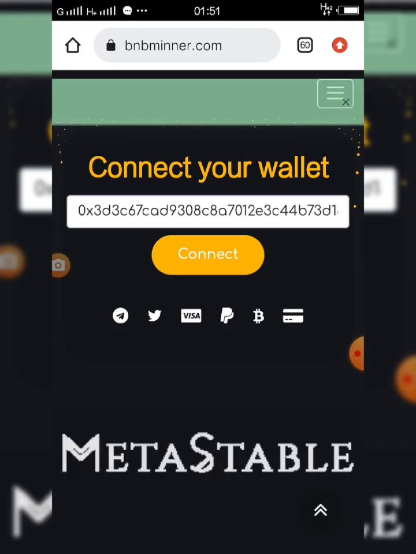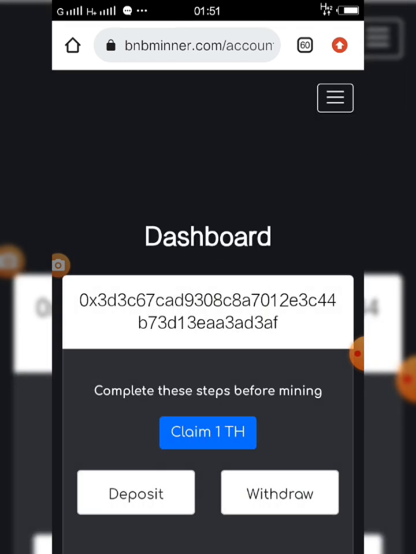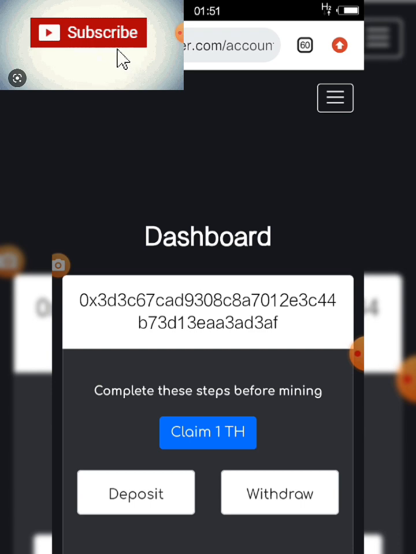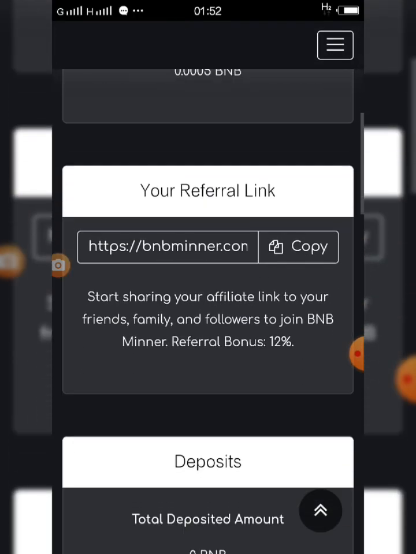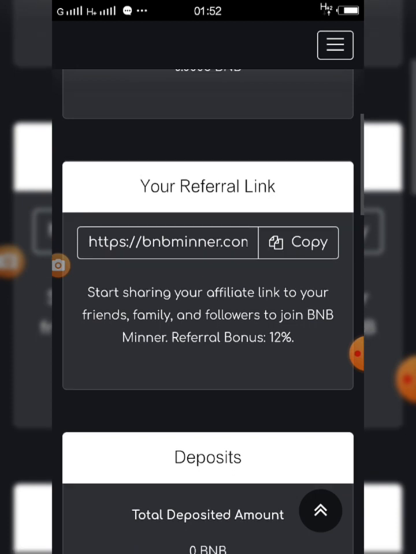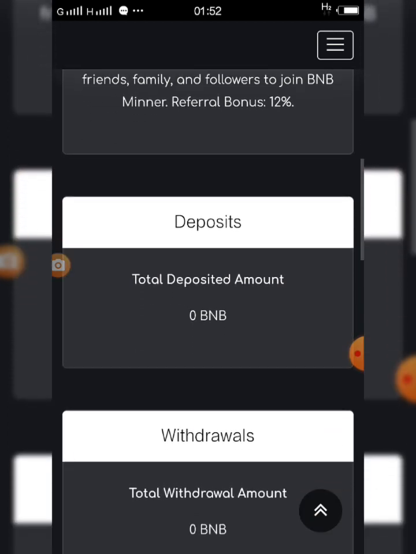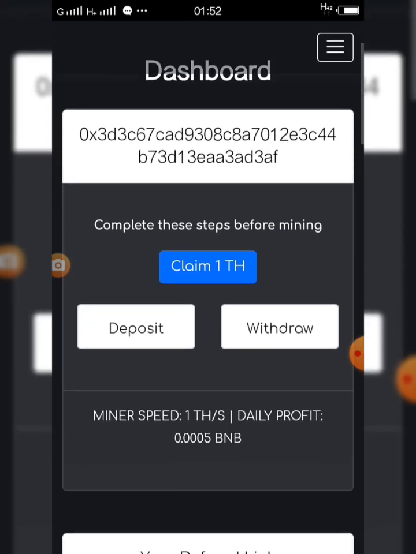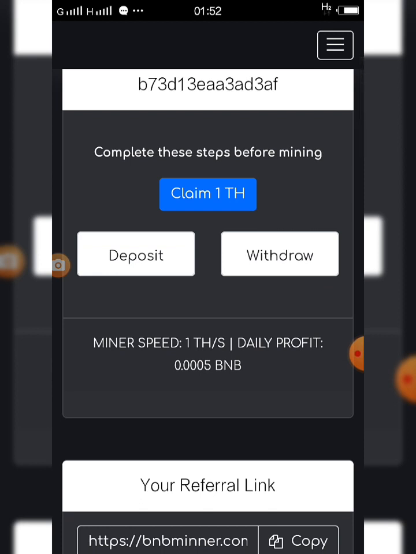Once I click on connect, I've signed in with this. As you can see, login successful. So this is not an account where you'll be putting username and password and all those things. You can just go ahead, use your wallet address and sign in. Once I do that, look at the page we are now on. On this page, I'll see my referral link. You can refer and start earning from your referral. When you refer, look at what they say here. They say complete this step before mining. So I should claim 1 TH. And you can deposit if you wish, and you can look at how to withdraw. I'll show us how to withdraw here.